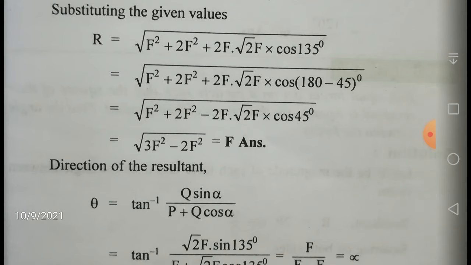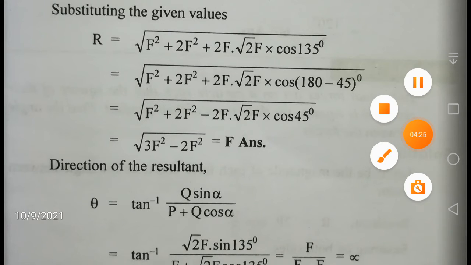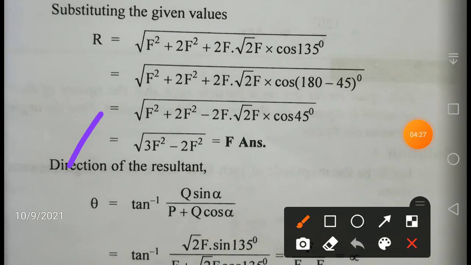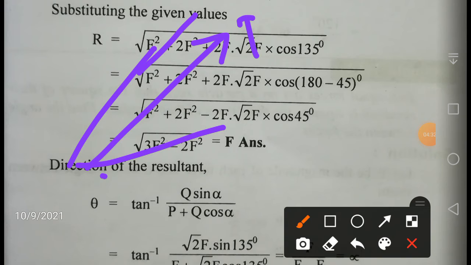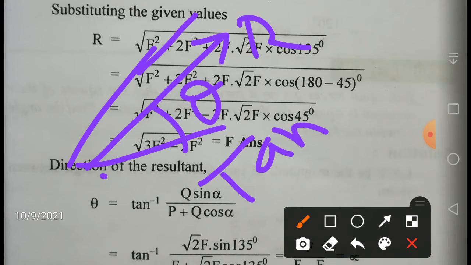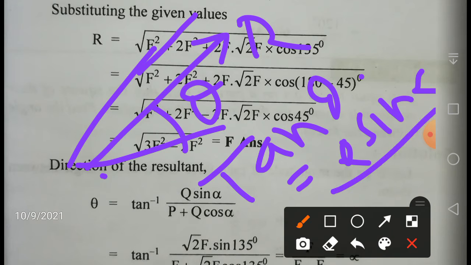Now for the angle of the resultant, let us draw the figure once again. This is your resultant, and this is your theta. Tan theta is given by, as you know, Q sin alpha by P plus Q cos alpha.